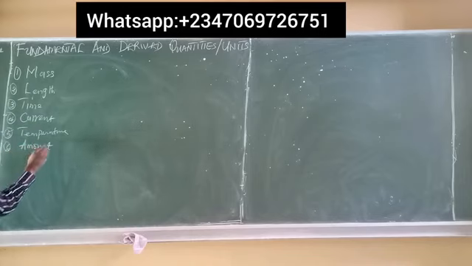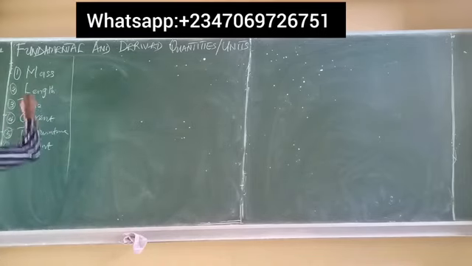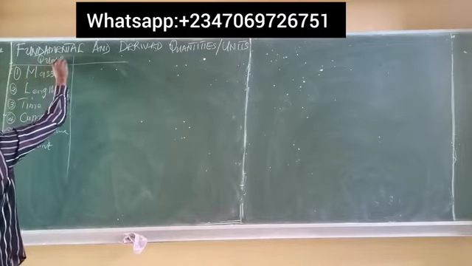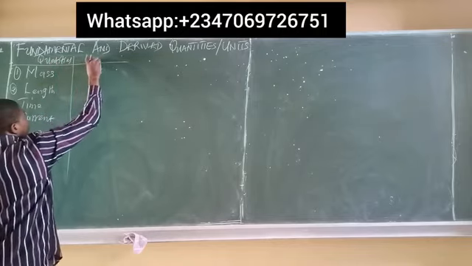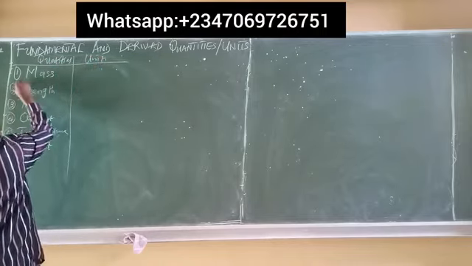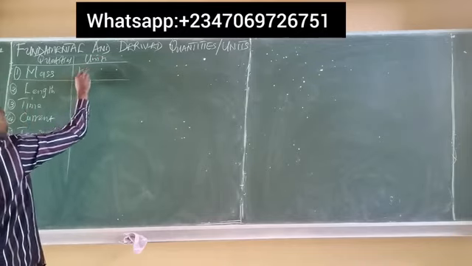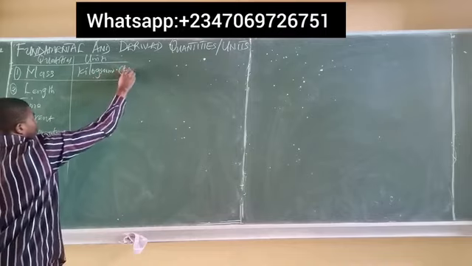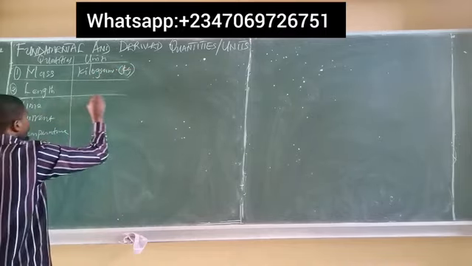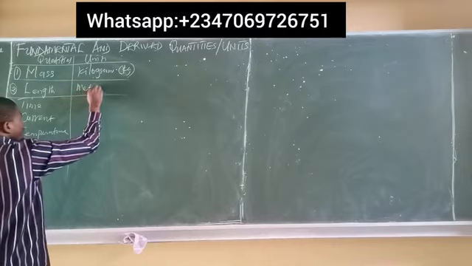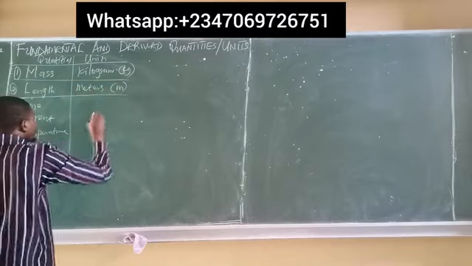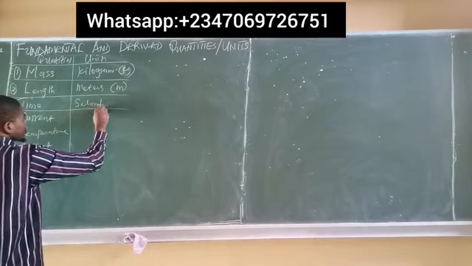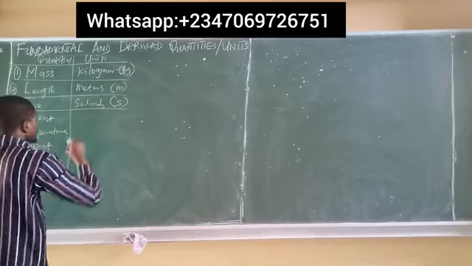Now, let's take a look at their units. So these are the quantities, and let's take a look at their units. The unit of mass, of course, we know is kilograms. Short form is kg. The unit of length, of course, we know is meters. Short form is m. The unit of time, of course, we know is seconds. Simply s for short form.